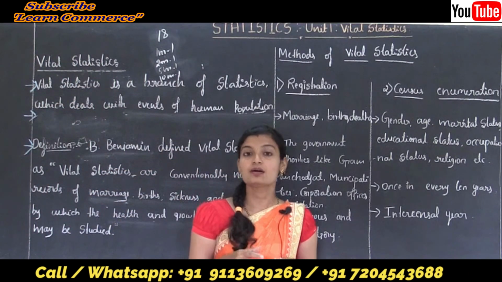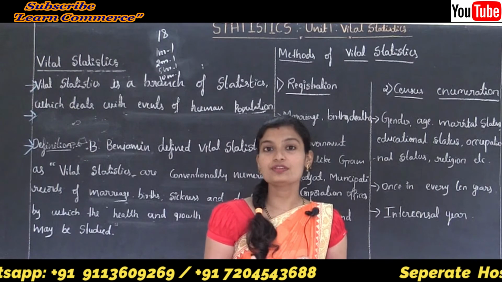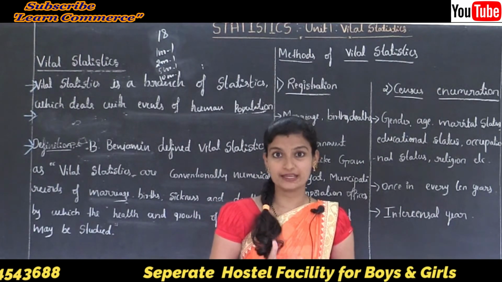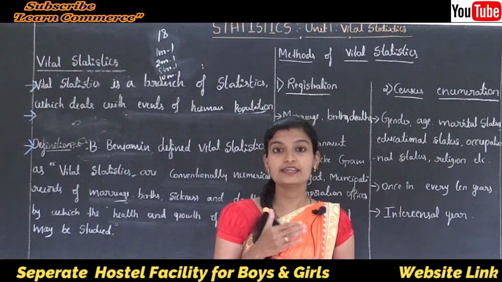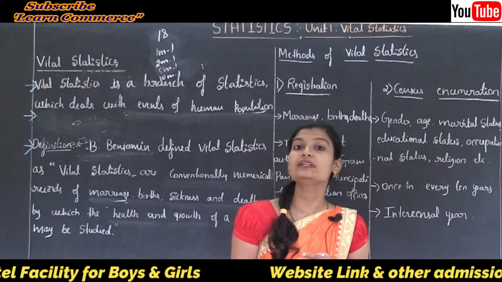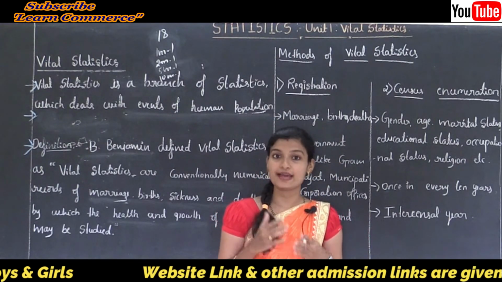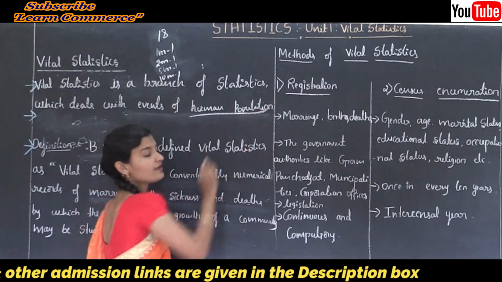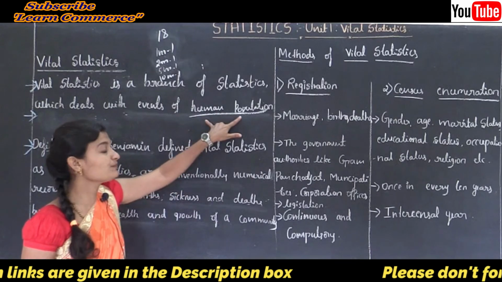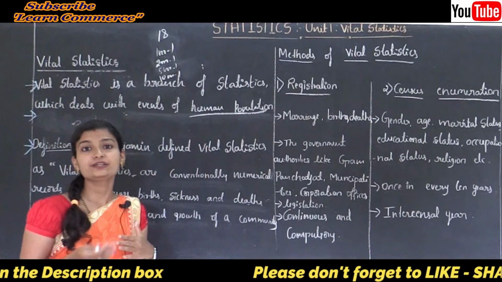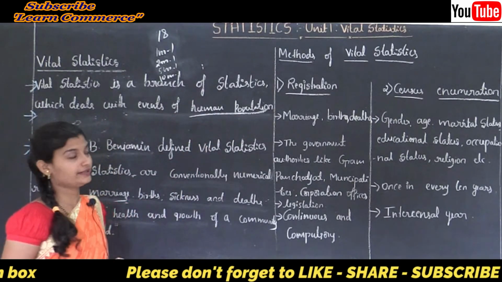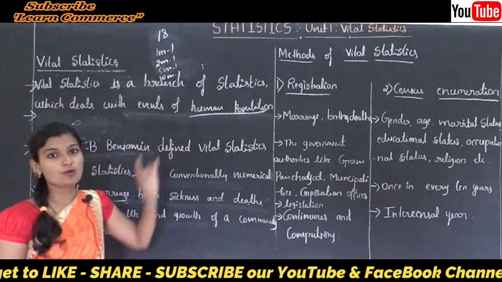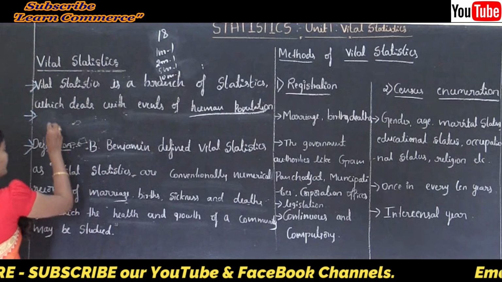We know that of all animals, man is considered to be the supreme animal, and he is the only animal who has the capacity to think. So the study of human population is very important, and human population plays a very important role in the development of a country. So the statistical study of human population is known as demography.